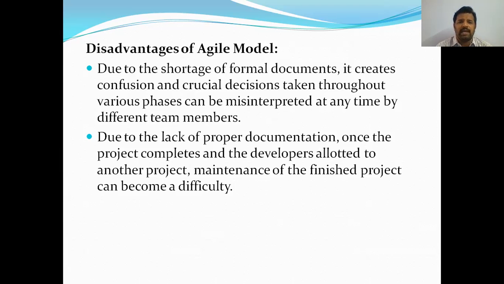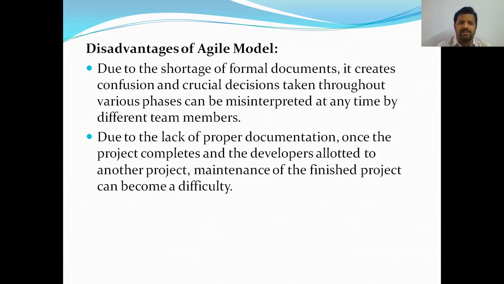The next point is due to lack of proper documentation. Once the project completes and the developers are allotted to another project, maintenance of the finished project can become difficult. Once the product is released to the customer, if you want to provide some service or maintenance, it becomes very difficult because the developer is not in this team; he is assigned to another team.